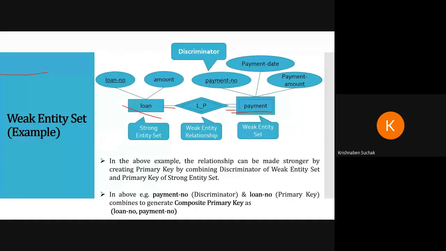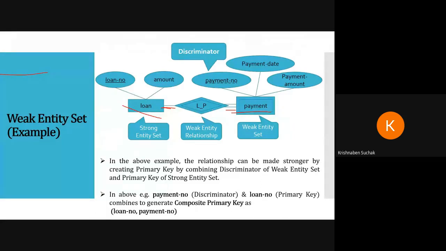Because if you are doing loan payment, that means you have taken a loan. But if you have taken a loan, it is not necessary you will always do payment. There are many people we know who have not paid their loan, right? So this is called total participation, payment to loan payment, and this is called partial participation.